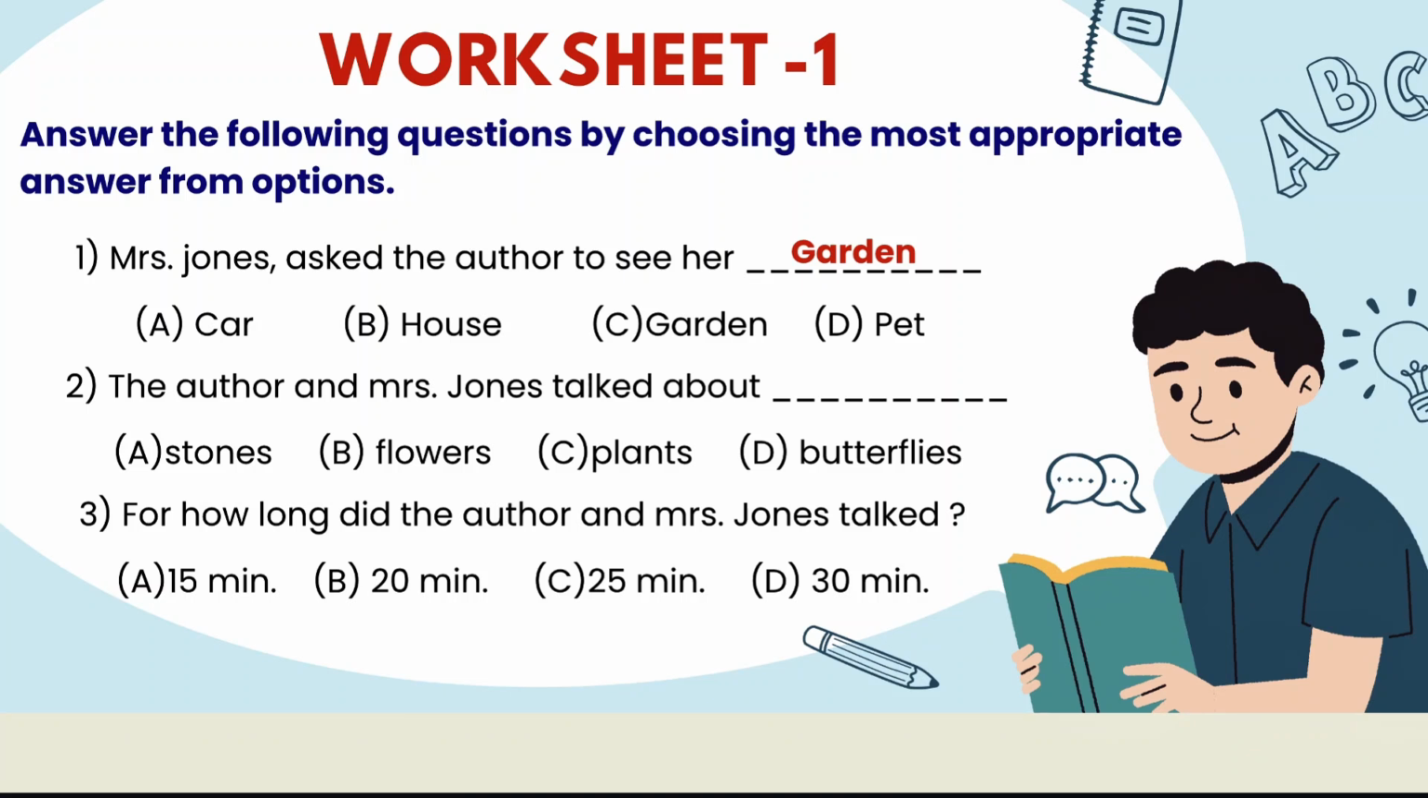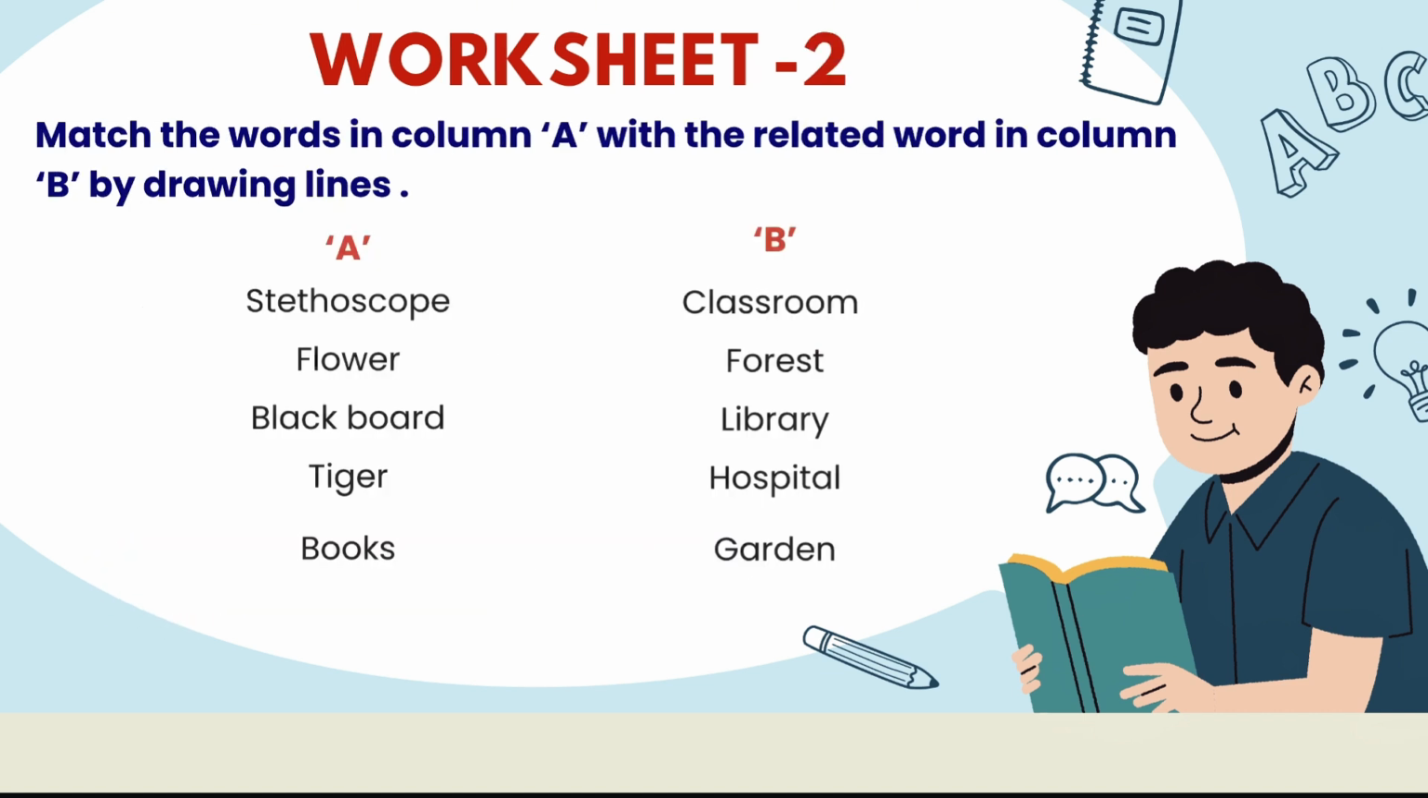The author and Mrs. Jones talked about dash. So they are talking about which topic, students? Stones? No. Plants? No. Butterflies? No. Yes, it is flowers. They are talking about flowers. For how long did the author and Mrs. Jones talk? Yes, a quarter of an hour. That means 15 minutes, right? Then we will move towards the next sheet.